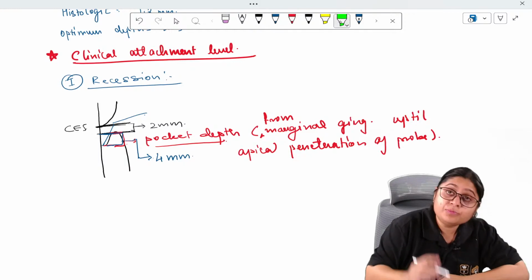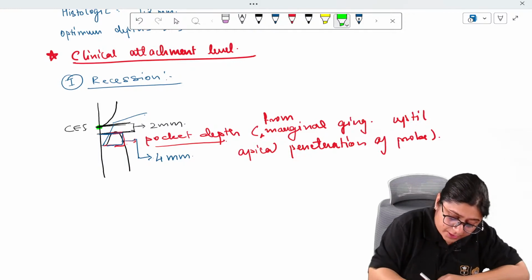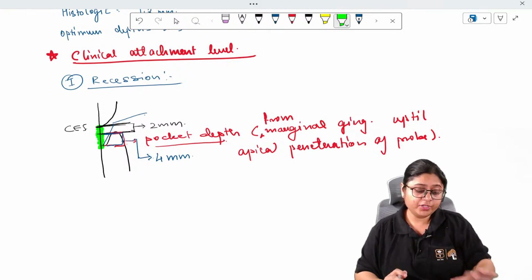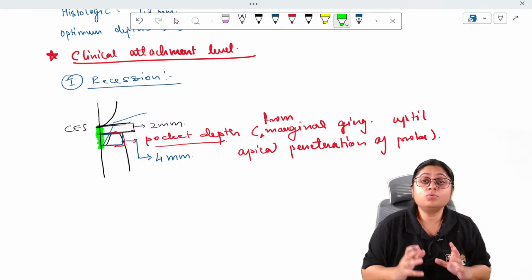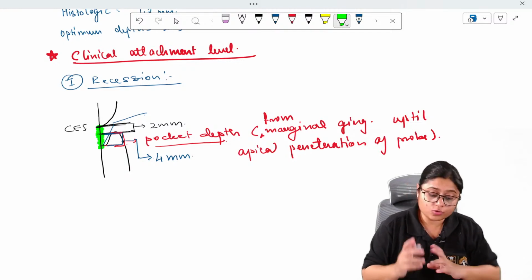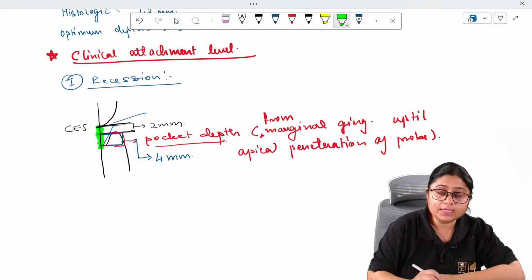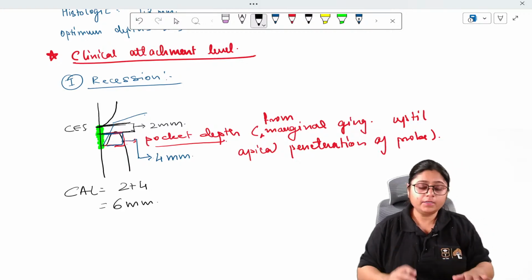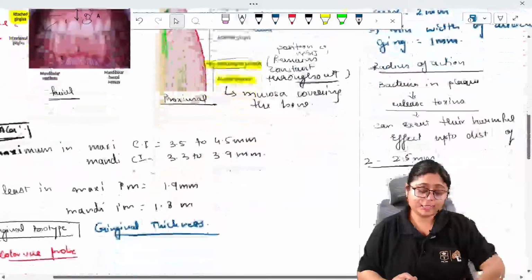The clinical attachment loss will be calculated from the cemento enamel junction up till here, right? This much tissue is lost. This much attachment of connective tissue to the tooth is lost. This is clinical attachment loss. So in this case, it is 2 plus 4, which is equal to 6 mm. Understood? What is clinical attachment loss?